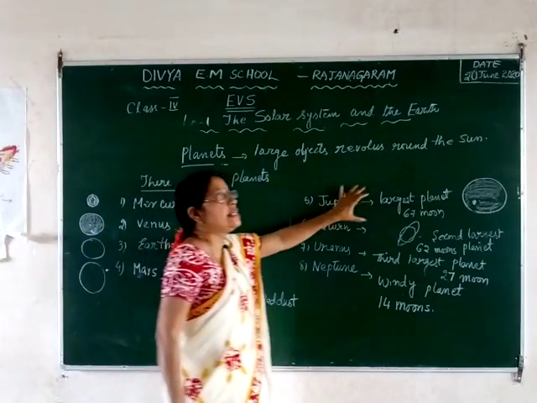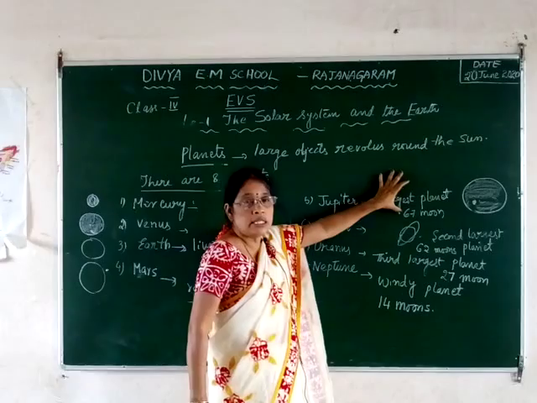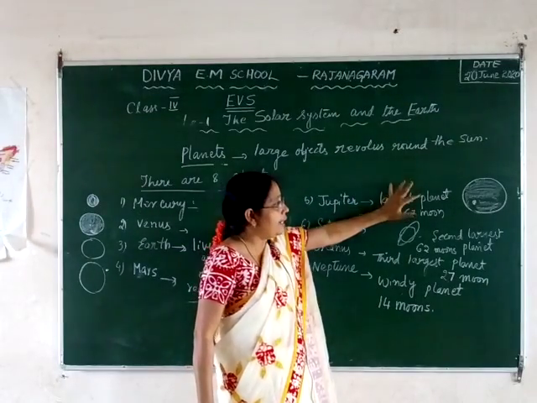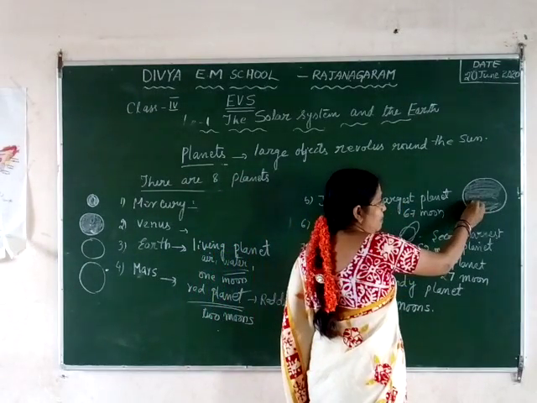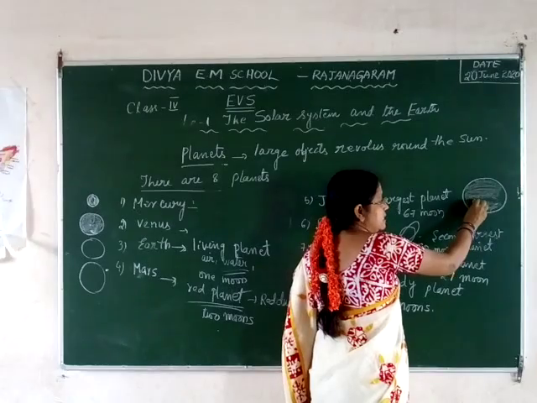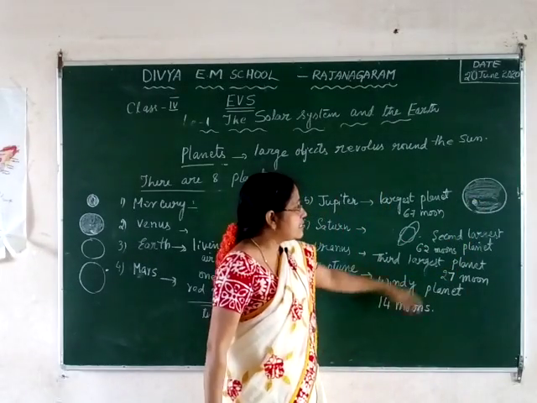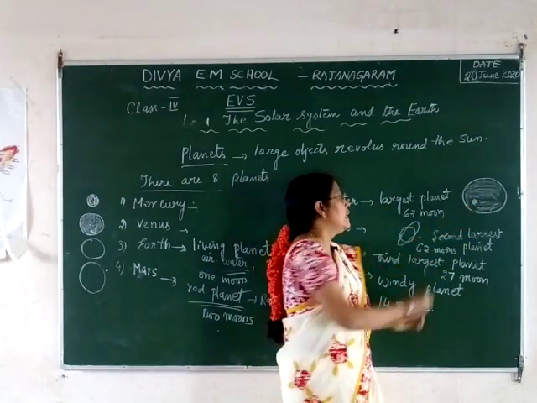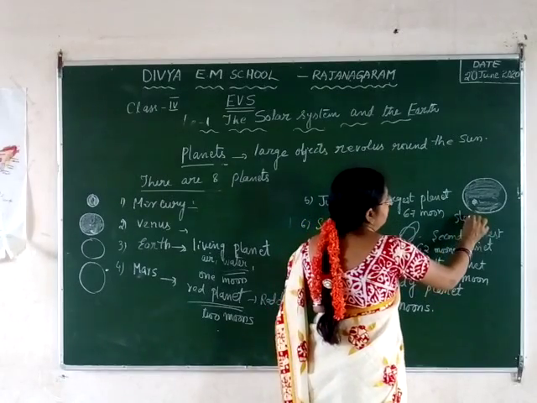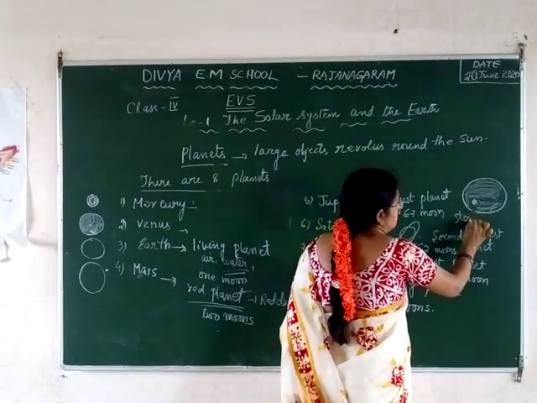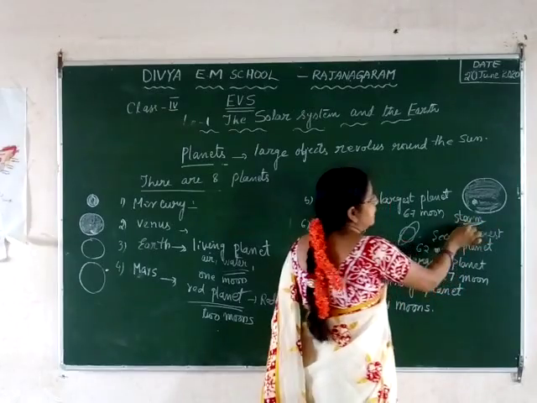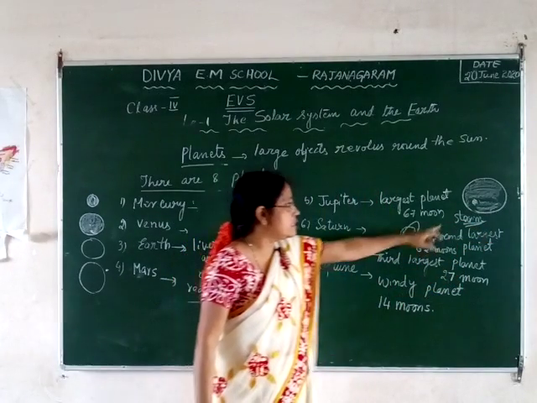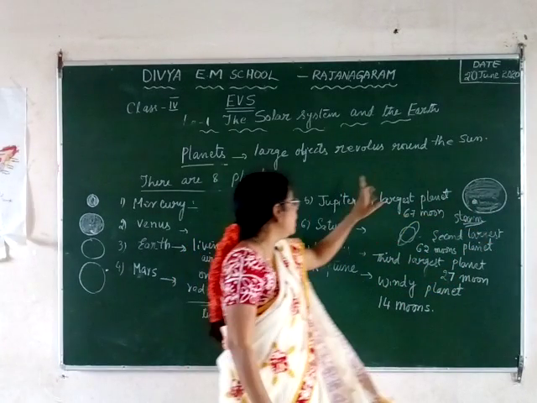This is the largest planet of the solar system. The specialty of this planet is that there is a spot we can see on Jupiter. What does this spot mean? There is a storm. Storm means cyclonic winds. They are blowing on this planet. That's why there is a spot we can see on Jupiter.